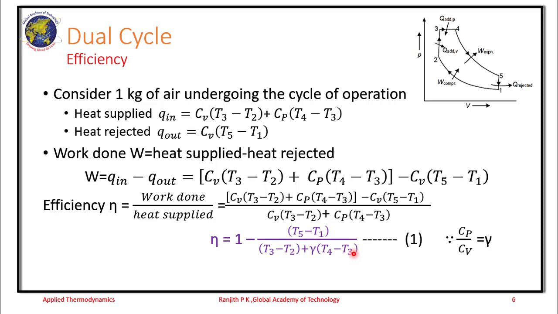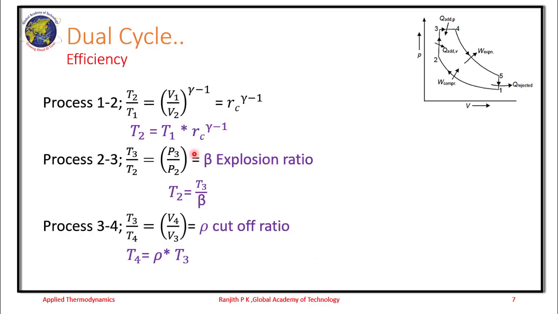The next step is to express these efficiencies in terms of any one of the temperatures. So we make use of the governing equations for the process 1 to 2. T2 by T1 is equal to Rc power gamma minus 1.